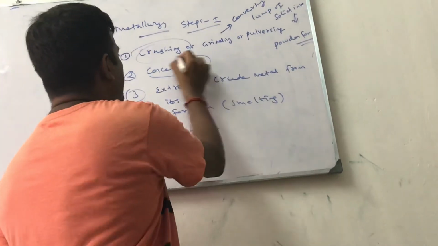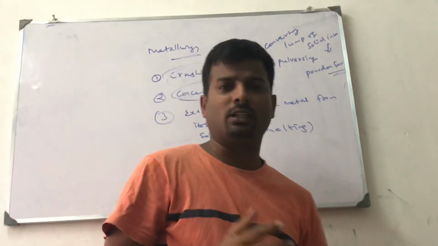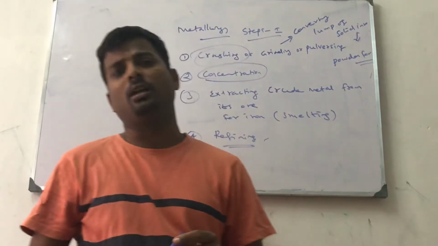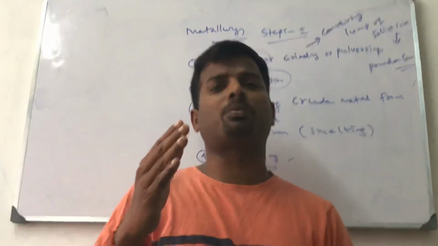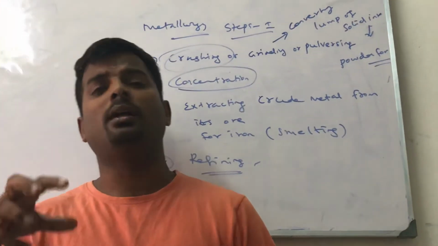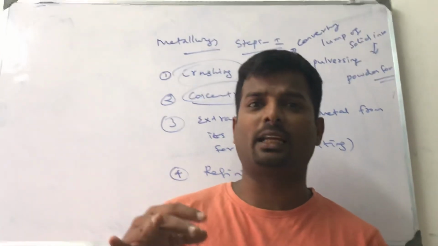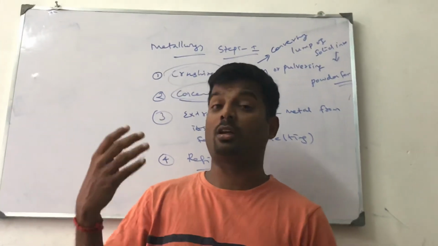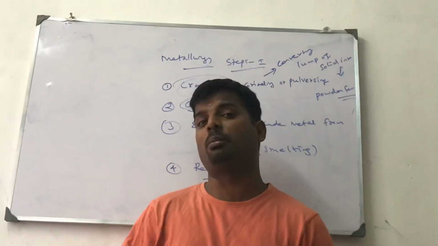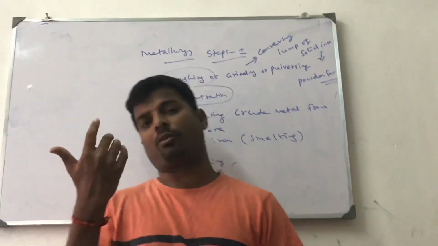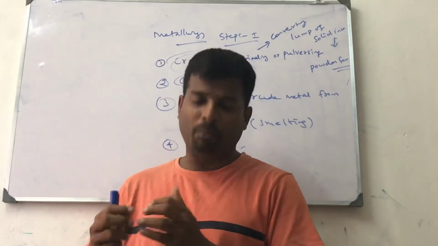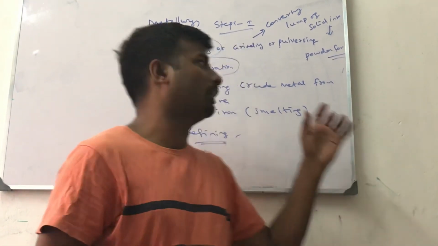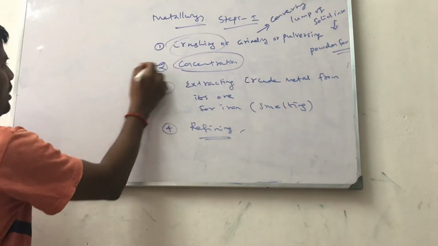Concentration, what is concentration? Earthly impurities and siliceous impurities like gangue. What is gangue? Non-metallic impurities present in the ore are called gangue. Gangue means sand, clay, and other siliceous impurities present in the ore that add more weight, called gangue particles. Removing the gangue particles from the ore is called concentration. What is concentration?